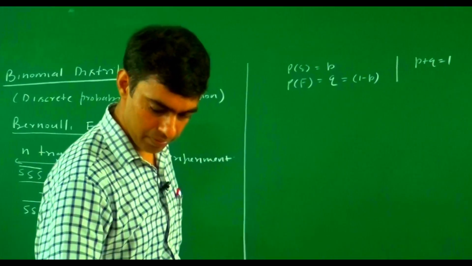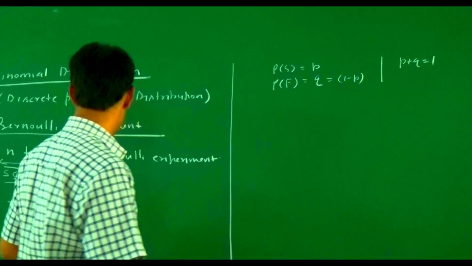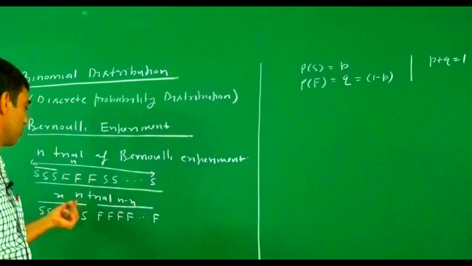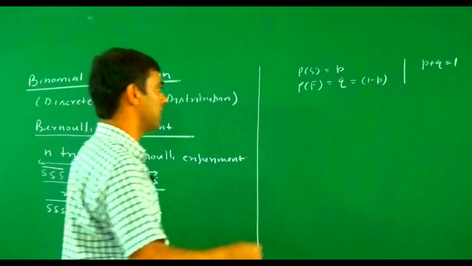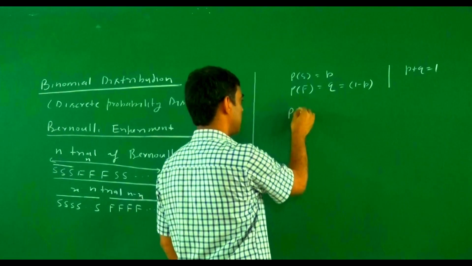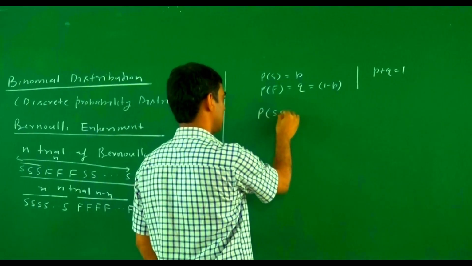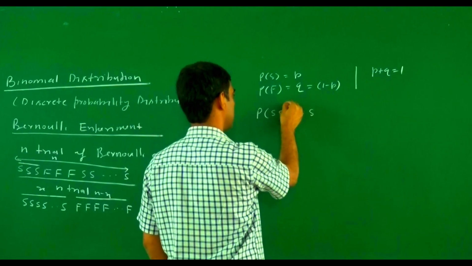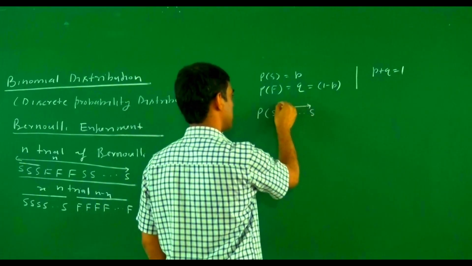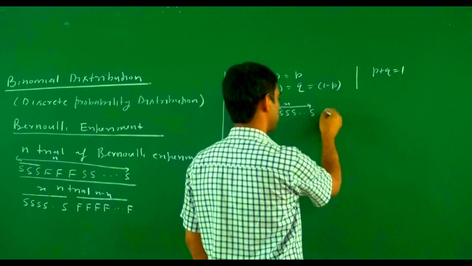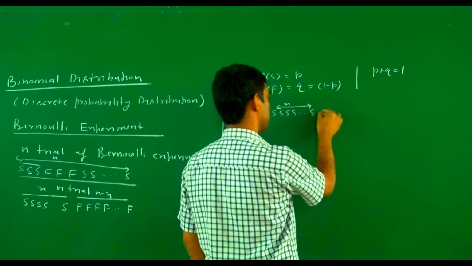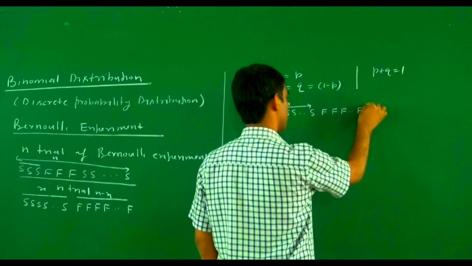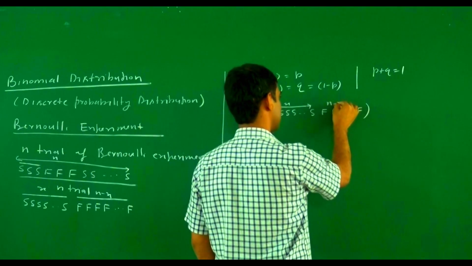Now we find the probability of x successes out of n trials. Probability of x successes means S occurs x times, and the number of failures F is n minus x.